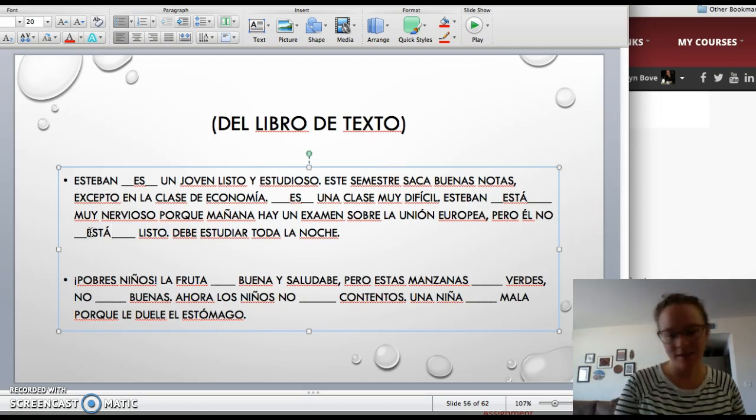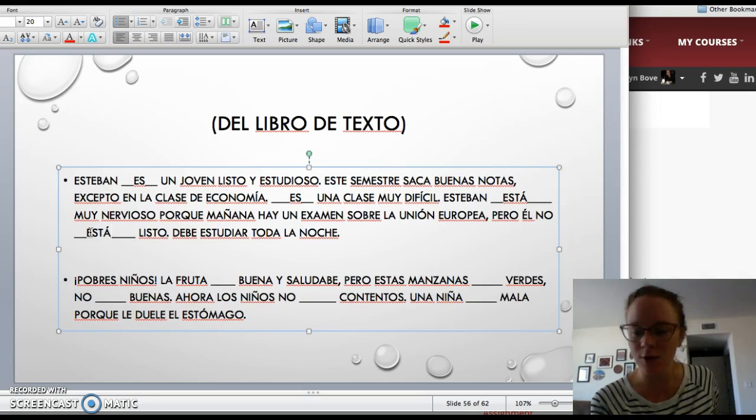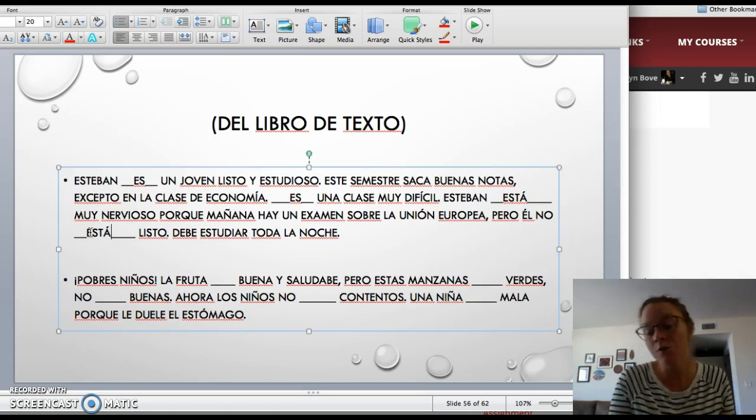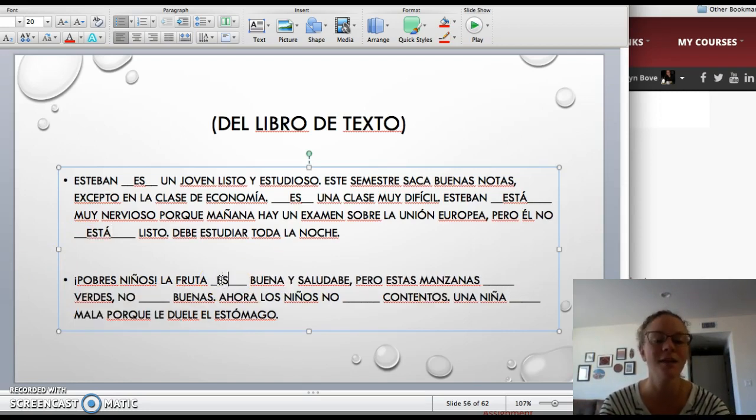Sí. Pobres niños, la fruta buena y saludable. So here we're describing what fruit is like. So fruit is healthy, good and healthy. If we're giving a description, we'll use the verb ser, muy bien. And conjugating it to la fruta, es.